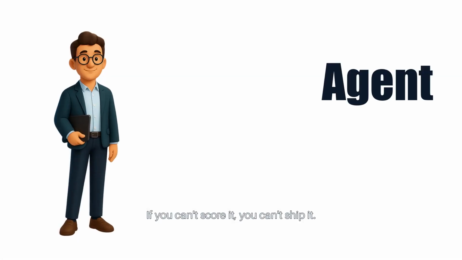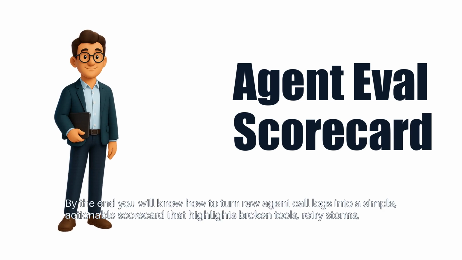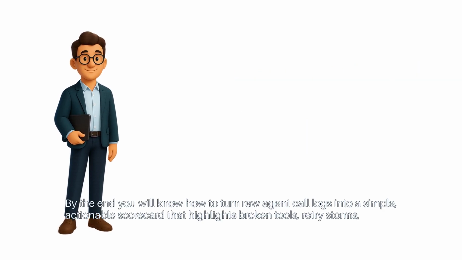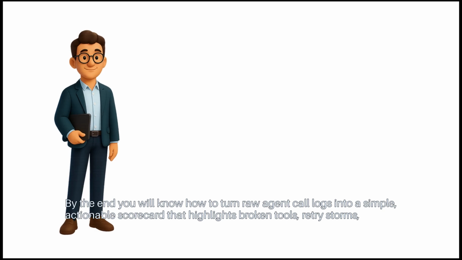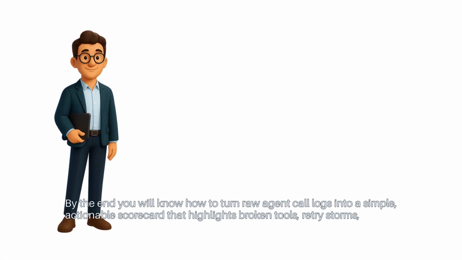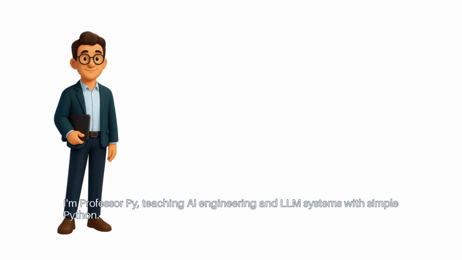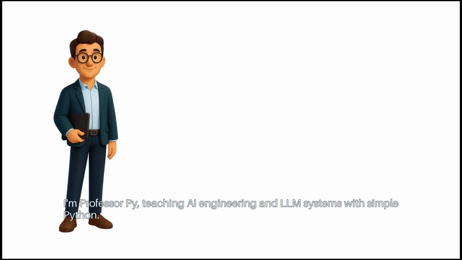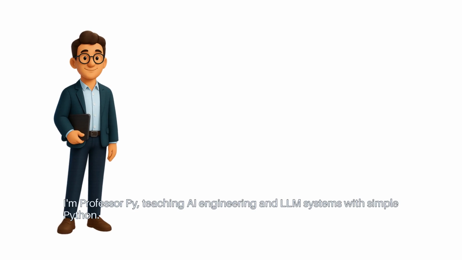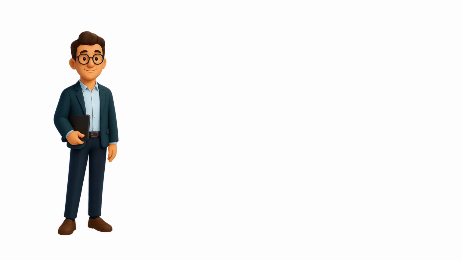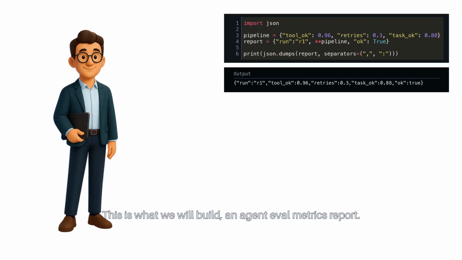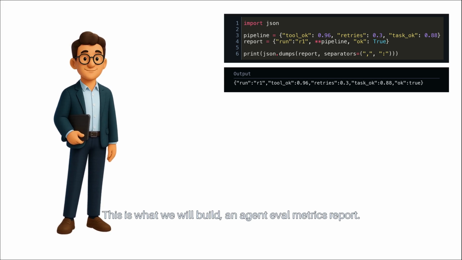If you can't score it, you can't ship it. By the end, you will know how to turn raw agent call logs into a simple, actionable scorecard that highlights broken tools, retry storms, and budgeted success. I'm Professor Pi, teaching AI engineering and LLM systems with simple Python. This is what we will build: an agent eval metrics report.